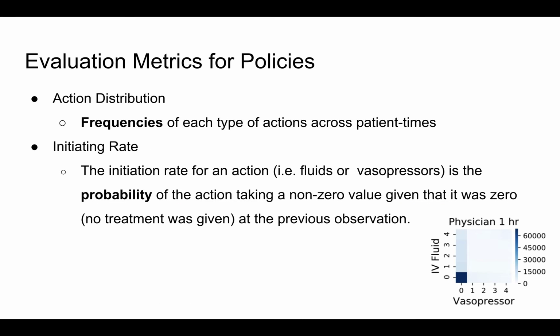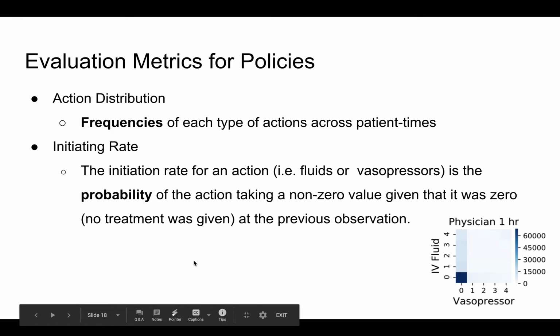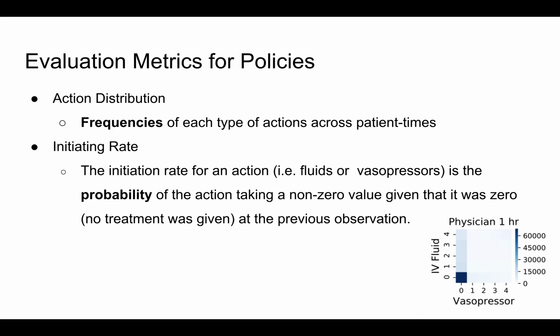We specially designed 2 evaluation metrics for the sensitivity analysis. The first one is the action distribution, which is the frequency of each type of action across patient time. The second one is the initiating rate. We define the initiating rate as the probability of the action taking a non-zero value given that there was no treatment being observed at the previous observation.